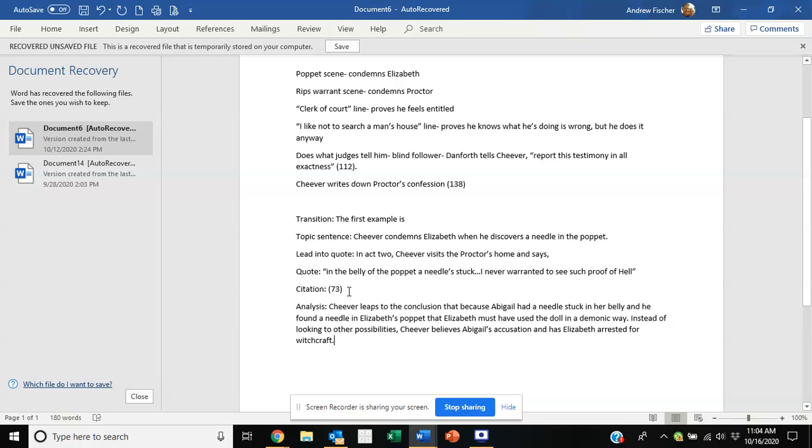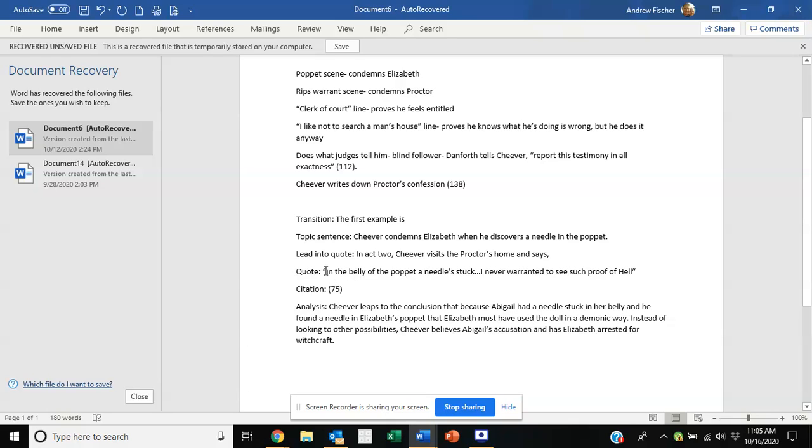It's page 75. If you turn to page 75 in your book, you'll see the quote says, "I find here a poppet Goody Proctor keeps. I have found it, sir, and in the belly of the poppet a needle stuck. I tell you true, Proctor, I never warranted to see such proof of hell, and I bid you obstruct me not," for I don't need that whole quote.